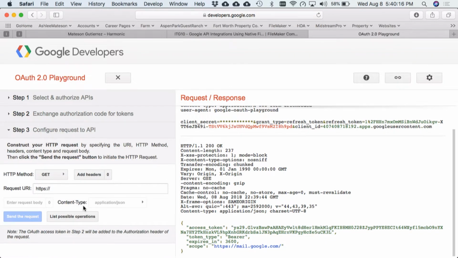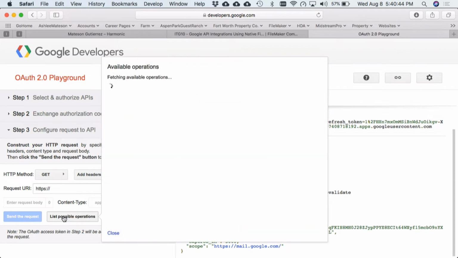So at this point, again, step 1, we authorized our account. We got our authorization code. Step 2, we exchanged our authorization code for tokens, both an access token and a refresh token. And at this point, we don't have to do steps 1 and 2 anymore unless we're just refreshing. Now we're going to be communicating with the API we've enabled. In step 1, we chose Gmail, and it gave us the scope mail.google.com. We wanted to be able to read, send, delete, and add. So we're going to come down here and list possible operations.